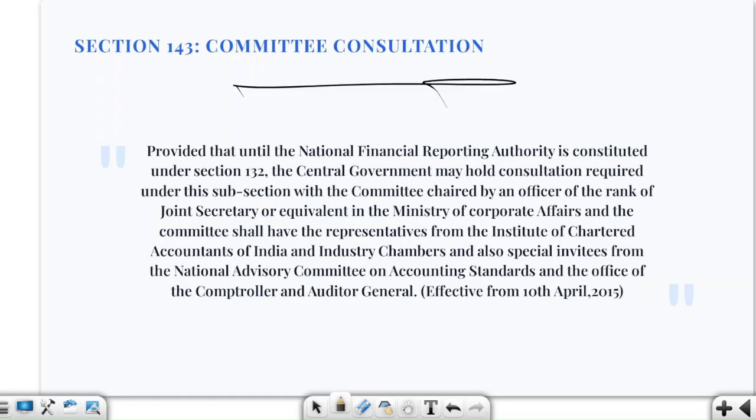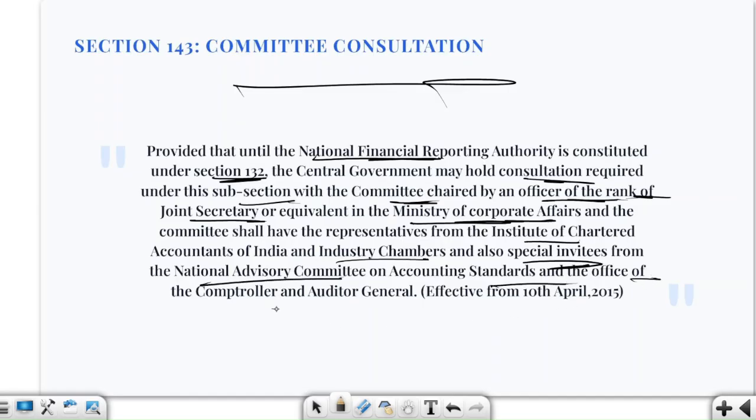So here, until the National Financial Reporting Authority is constituted under section 132, the government may hold the consultation required under this subsection with a committee chaired by an officer of the rank of Joint Secretary or equivalent in the Ministry of Corporate Affairs. The committee shall have representatives from ICAI and industry chambers, and special invitees from the National Advisory Committee on Accounting Standards and the Office of CAC. This is not very important for you. They are telling you about the committee consultation, if you want it.